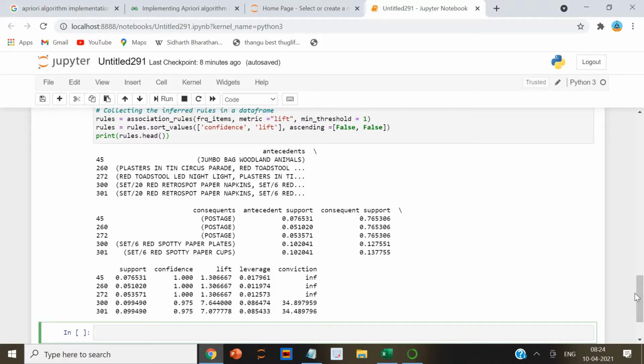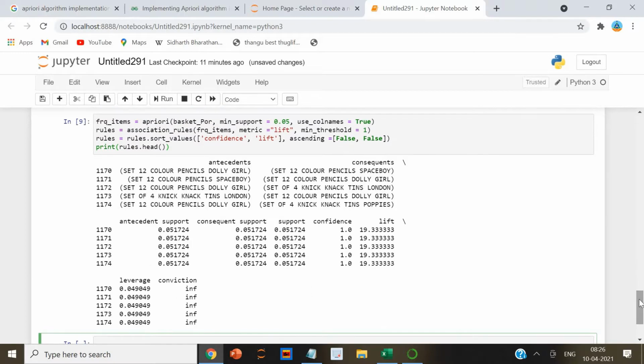Let me run the script for the United Kingdom. You can see the output for Portugal here. On analyzing the association rules for Portuguese transactions, it is observed that tiffin sets, knick-knack tins and color pencils are bought together. These two products typically belong to a primary school going kit. These two products are required by children in school to carry their lunch and for creative work respectively, and hence it logically makes sense to pair them together.